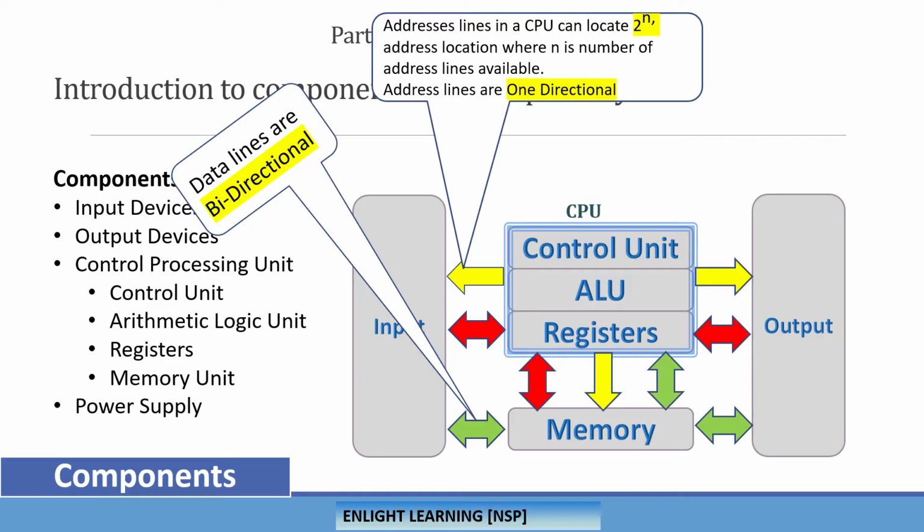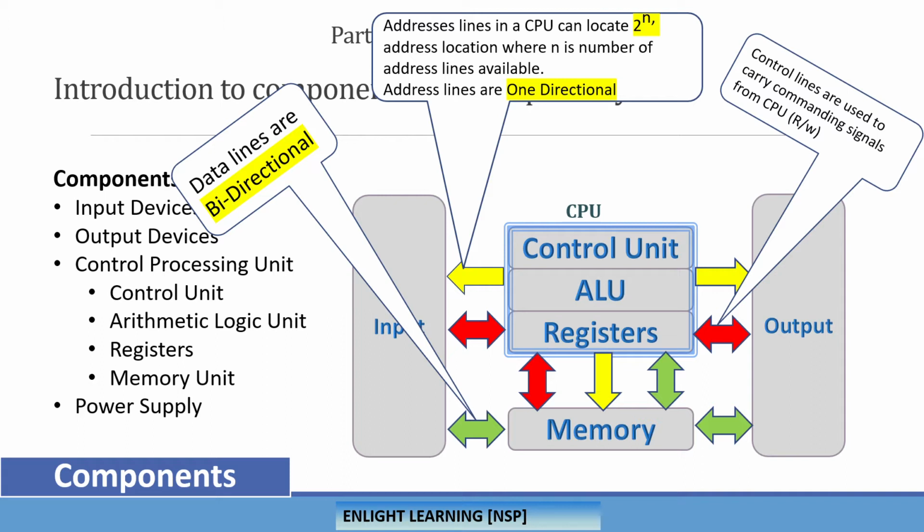And the other one, which is very important in a given computer system, is the control bus signals, where the CPU sends signals like enable, read, or write over to the memory or to input output ports. If you see here, the control lines communicate between CPU and output, input and CPU, and also memory and CPU, and it is basically bidirectional.